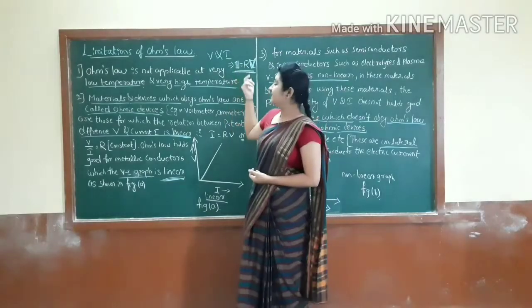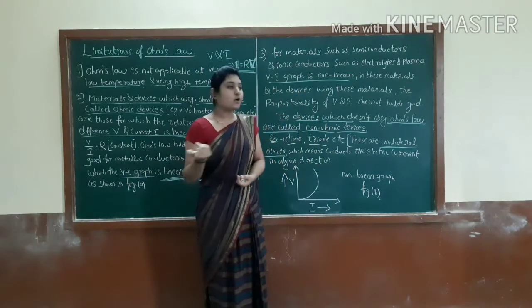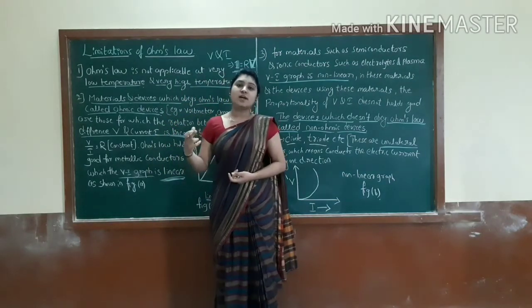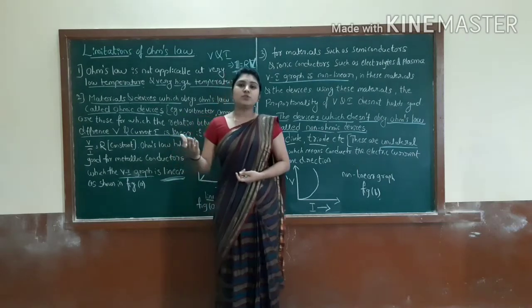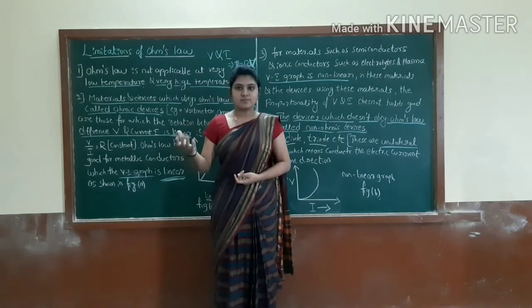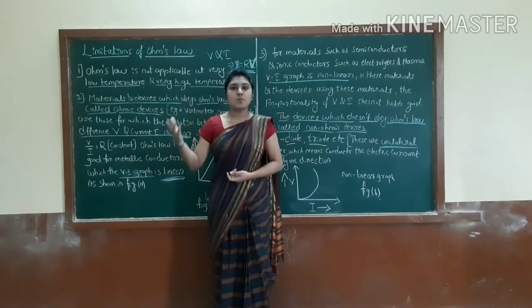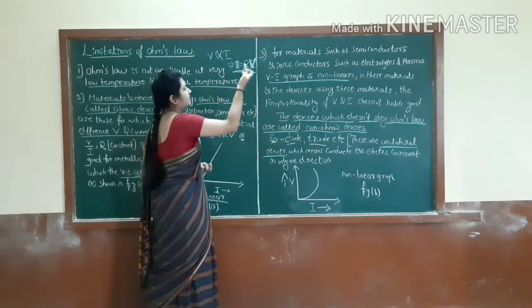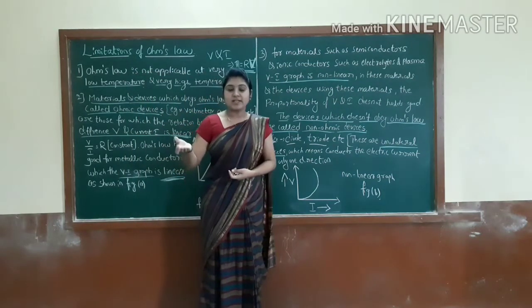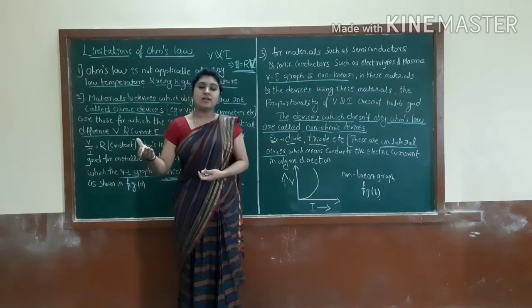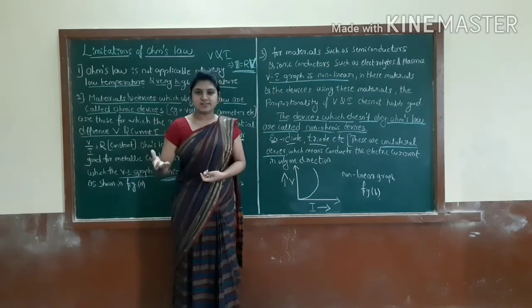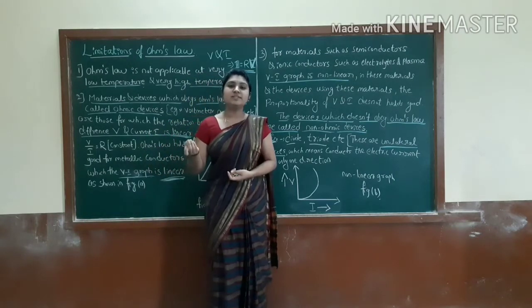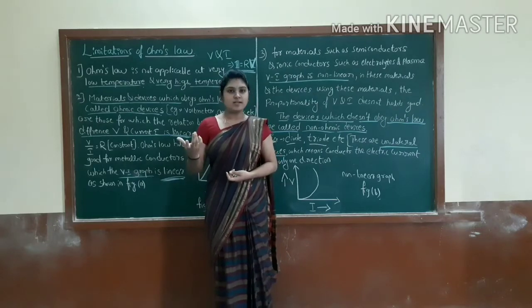So students, basically we know that. What do you mean by Ohm's law? That is, the potential difference across the two ends of a conductor is directly proportional to the current flowing through the conductor. Correct. So that is V is proportional to I, and you can take I is equal to V by R. Here I is the current through the conductor and R is the resistance, or the proportionality constant. Then V is the potential difference across the two ends of a conductor.